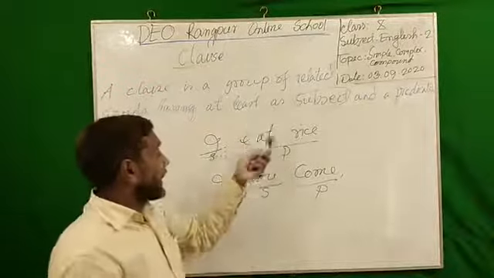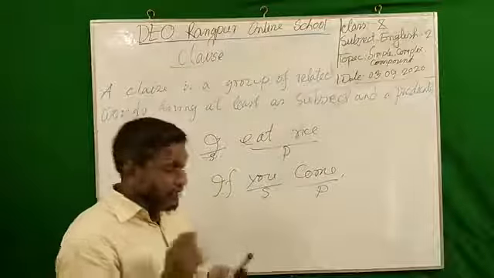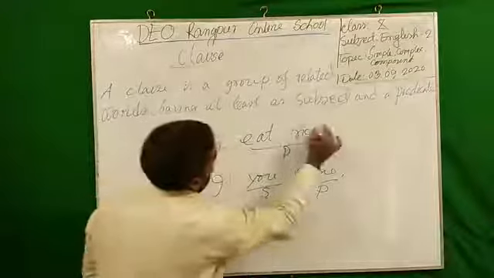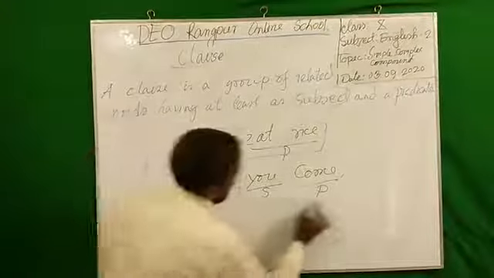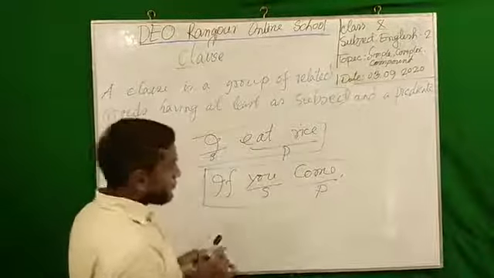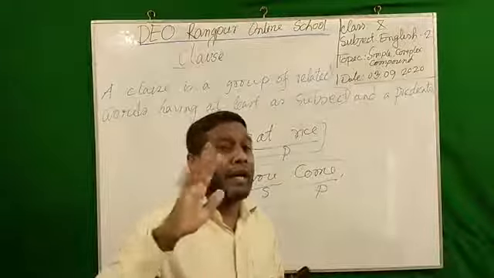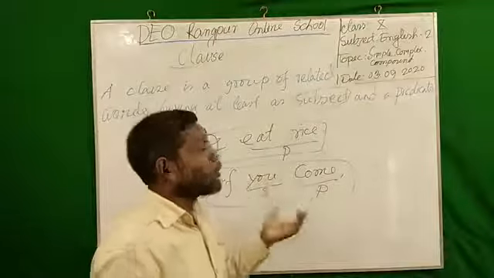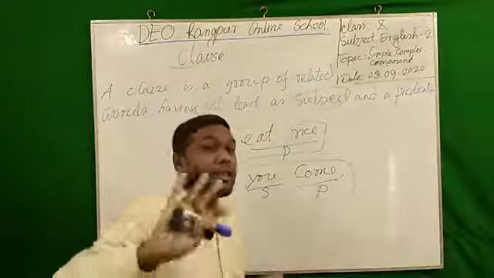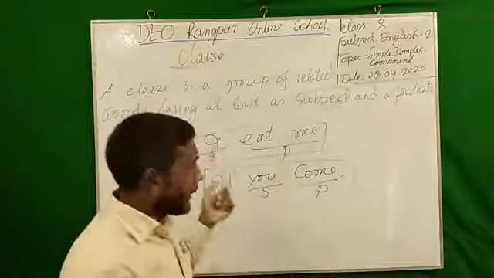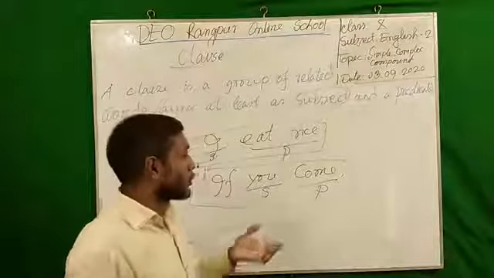So sir, there are only two types of clauses. Yes. So dear students, this is called independent clause and this is called dependent clause. As you have read earlier about clauses, you may have heard another name of a clause that is called coordinating clauses. So dear students, that's another factor. But clauses originally are of two types. But in our books, we have another type of clause, coordinating clause.